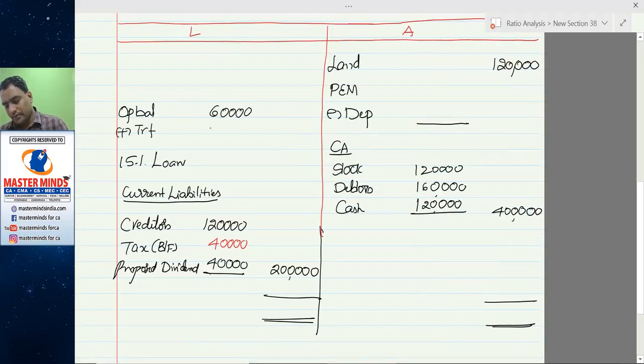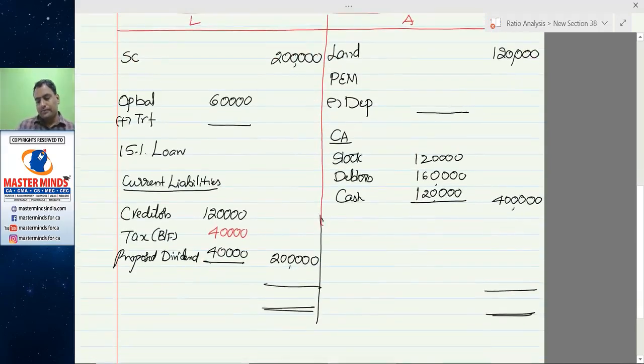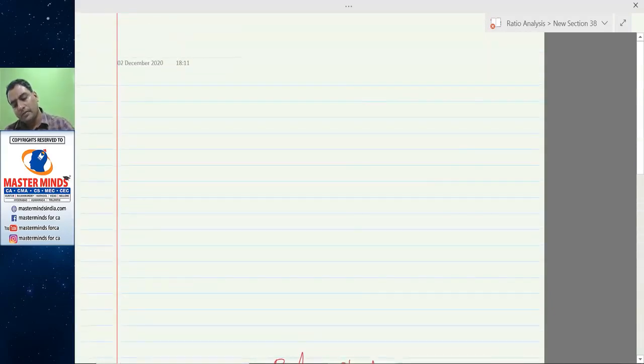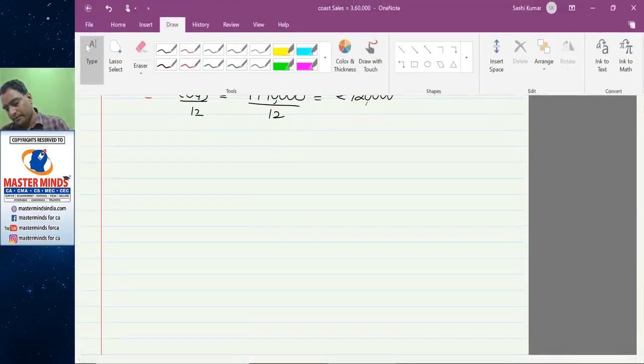Add transfer during the year. We don't know. Share capital 2 lakhs. So these items are required to be calculated.